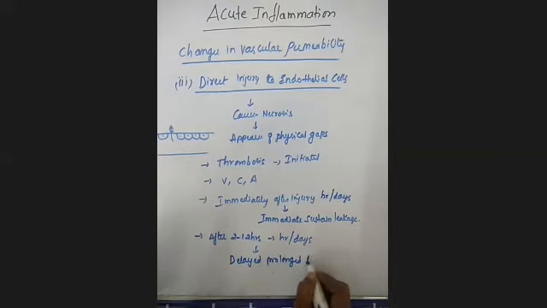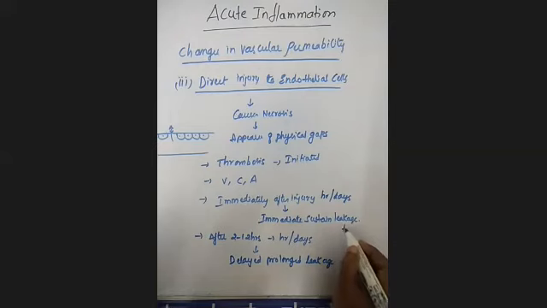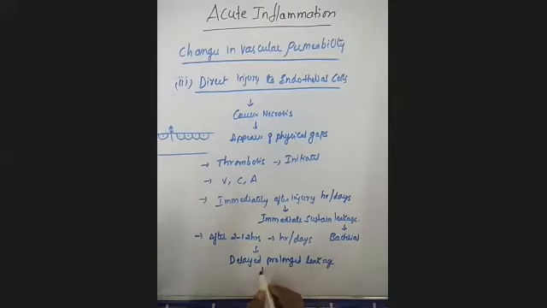This immediate sustained leakage you are going to observe in case of bacterial infections. This delayed prolonged leakage you are going to observe in case of thermal or radiation injury.